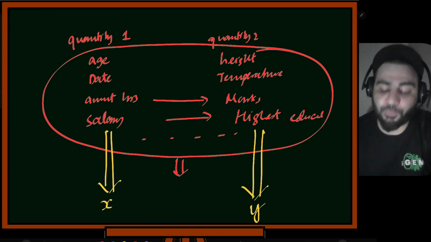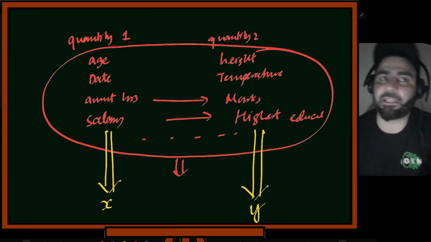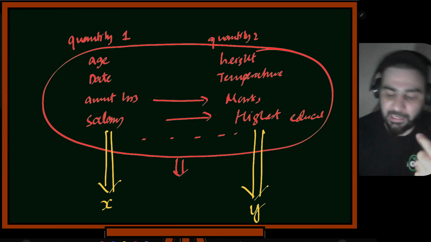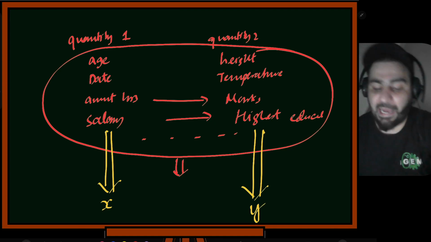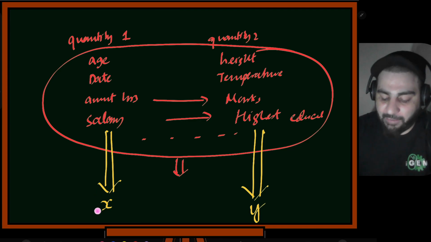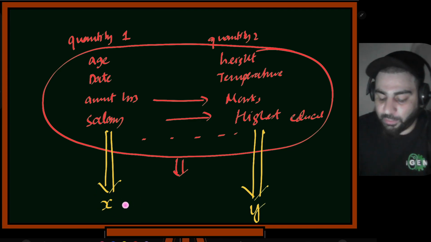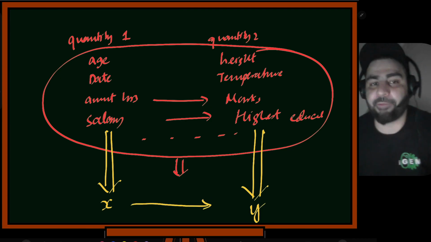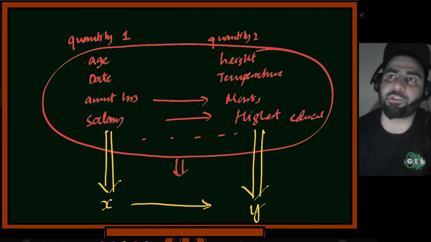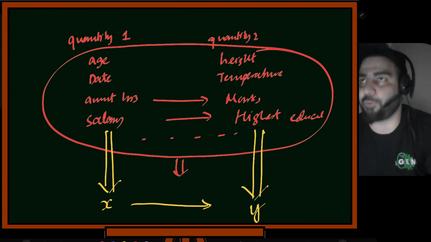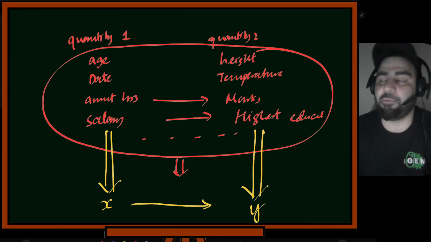अब ये सारी जो प्रॉब्लम्स हैं इनको मैं कैसे मैप करूंगा? I'll abstract out the details. अब मुझे ये फर्क नहीं पड़ता कि एज का हाइट के साथ क्या है, डेट का टेम्परेचर के साथ कैसा लेना देना है. I won't care about that. I'll have a quantity x and then a quantity y. Somehow I know this x is related to this y. ये जो x है ये किसी तरह related है y से. So if I know something about x, I'll know something about y. ये x को मैं कुछ value दूंगा and correspondingly I'll get a value of y.